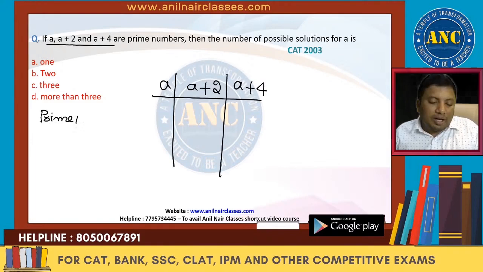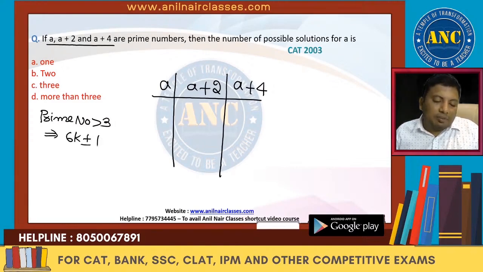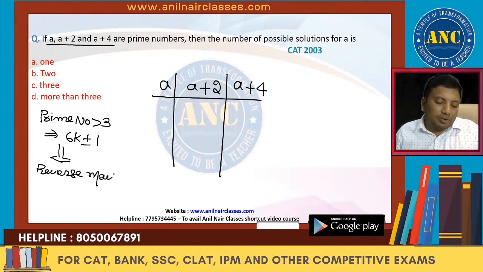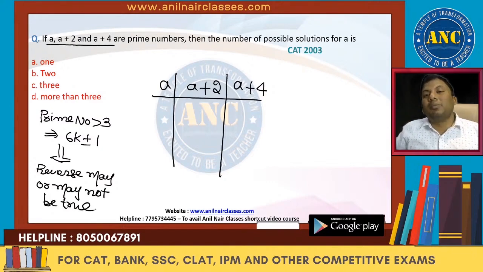Any prime number greater than 3 is of the form 6k plus or minus 1. But the reverse may or may not be true. All the numbers which are of the form 6k plus or minus 1 may or may not be prime numbers. 25 is such an example: 6 into 4 plus 1, but it is not a prime number.